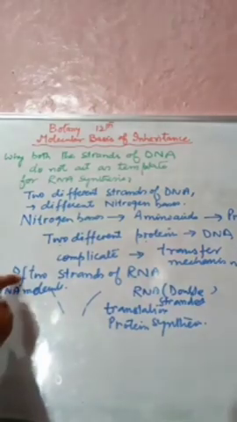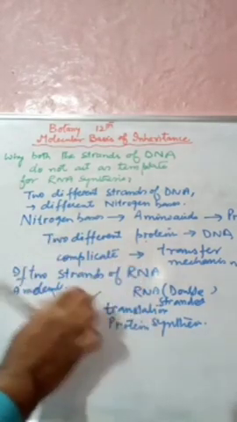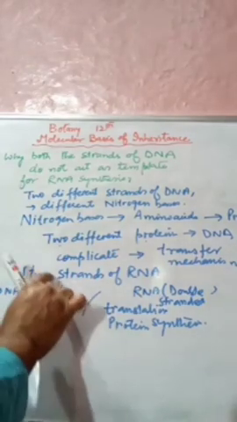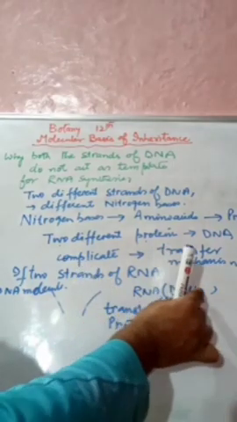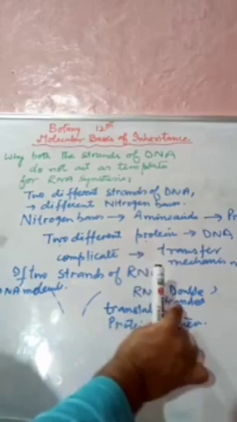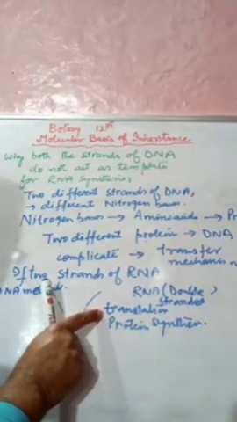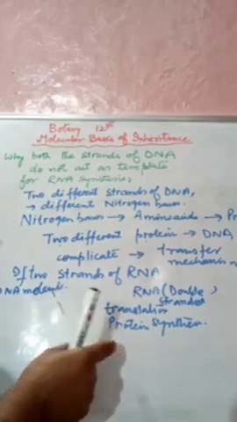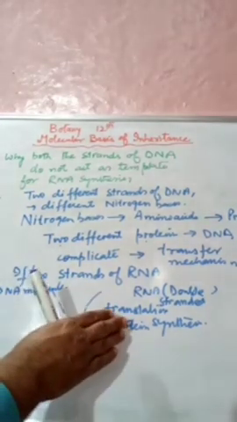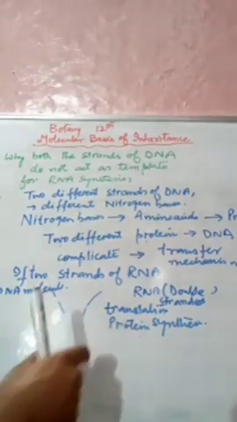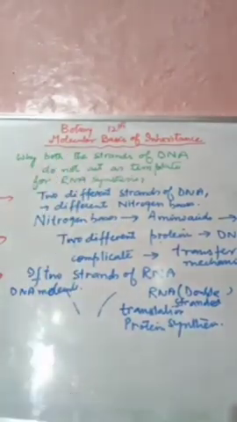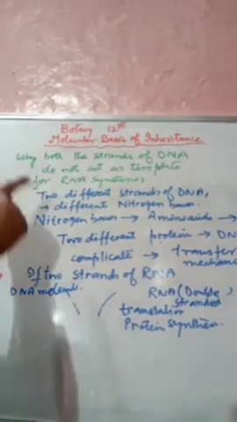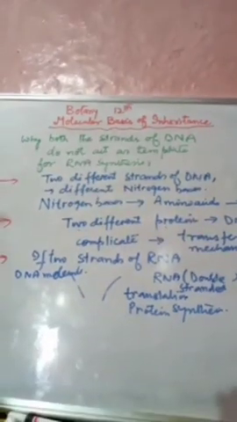The third reason we gave: if two strands of RNA are formed from a DNA molecule, the two strands which are complementary to each other give rise to RNA which will also be double stranded. Now this double stranded RNA will stop the step of translation, and it will not be helpful in protein synthesis. So this was the question we wanted to answer: why do both the strands of DNA not act as a template for RNA synthesis. This was a very important question.